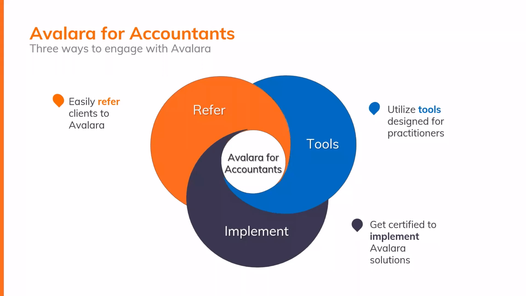So if you're just starting out, there's not necessarily a right way or a starting point of entry into these options. We have firms that use all three options. They use both the tools and implement, or refer and implement. The options are endless. We can work with any firm, no matter the level of expertise, and any client situation, no matter the complexity. So with Avalara for Accountants, you can now say yes to your clients. With these options, your firm has the flexibility to customize how you engage with Avalara based on your service offerings, the firm's resources, and/or each unique client situation.